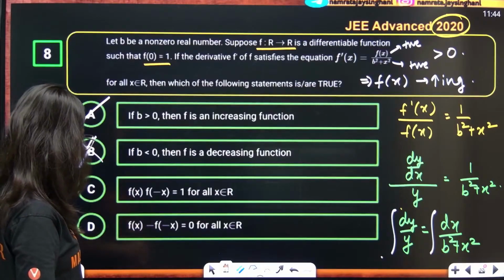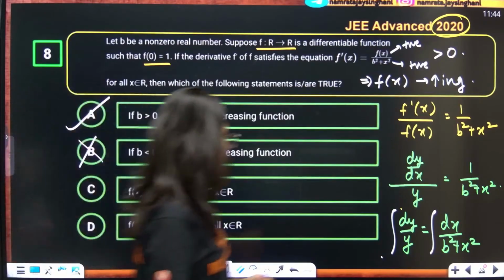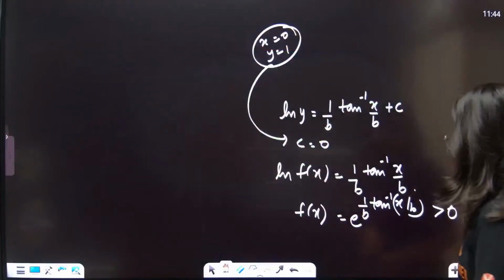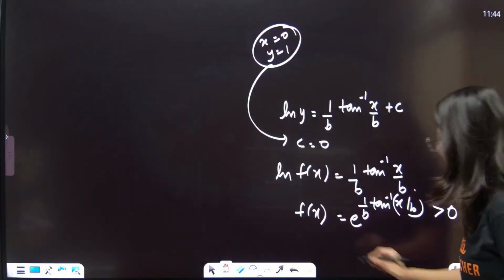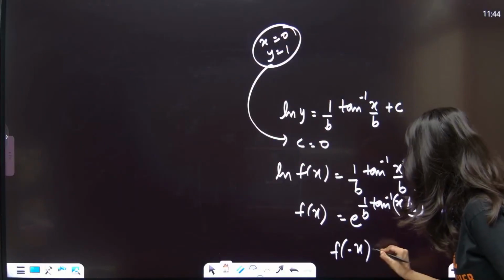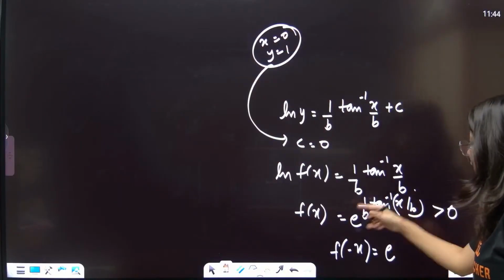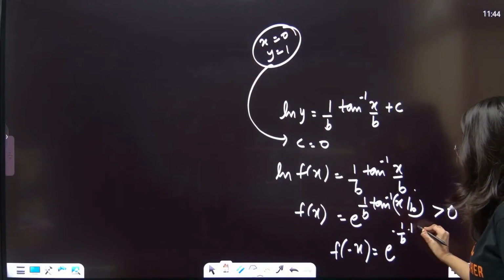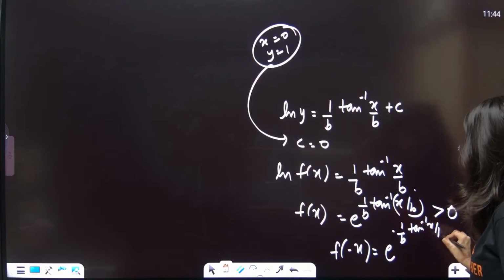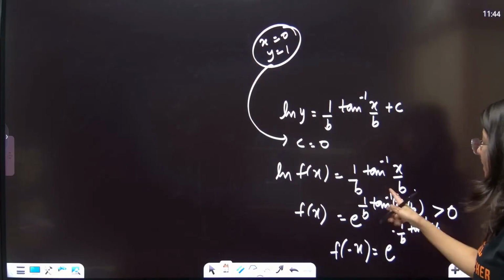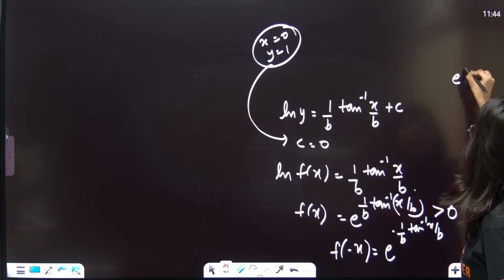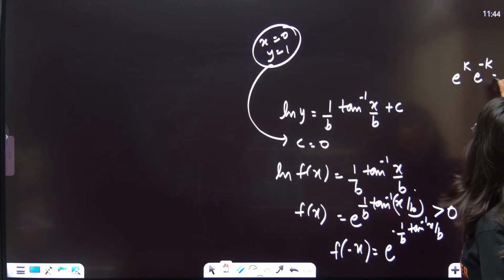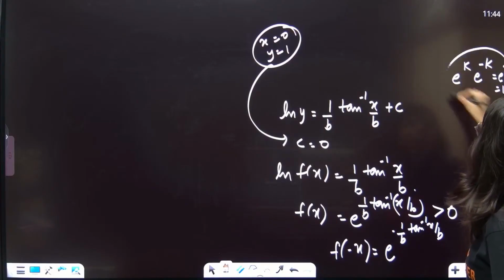Now what they are saying is fx into f of minus x. Okay, so fx is this. f of minus x will be what? f of minus x will be e power minus 1 by b tan inverse x by b. If you multiply them together, then e power something and e power minus something will be e power 0, that is 1.